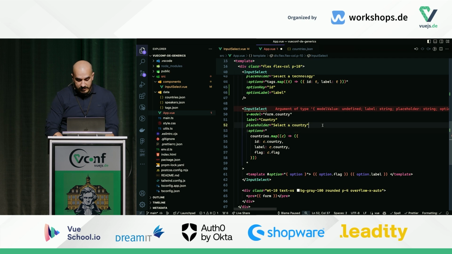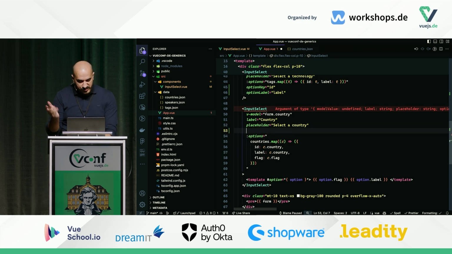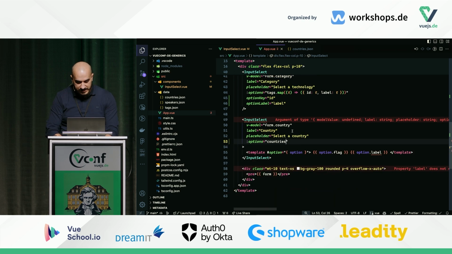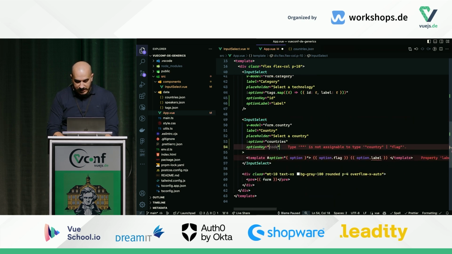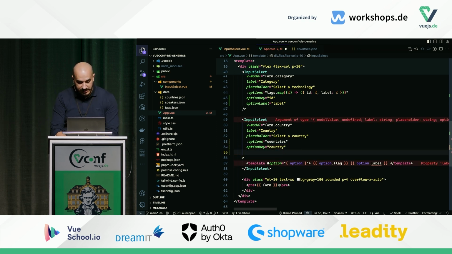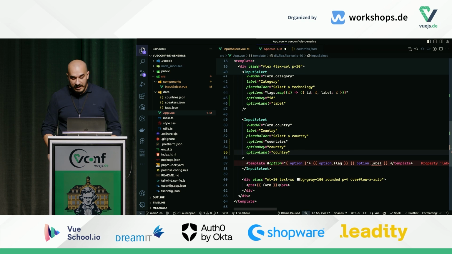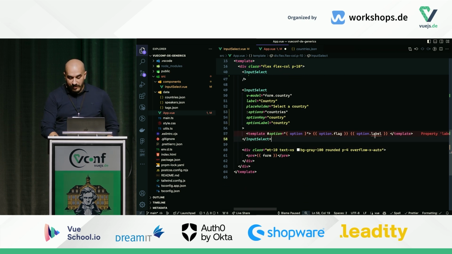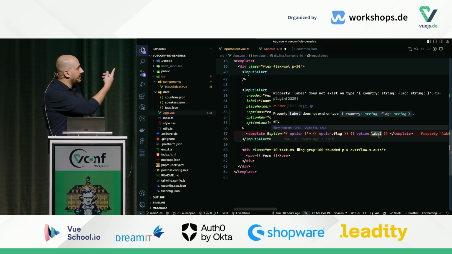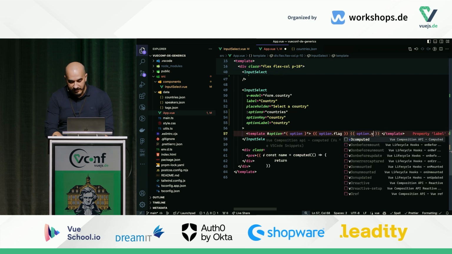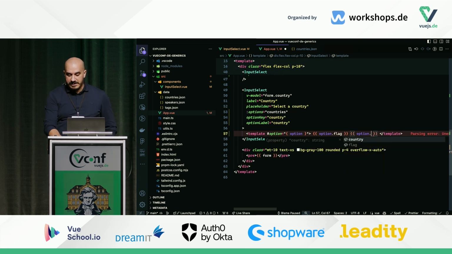Same thing here. This is a country that we map to something else. Let's remove this entirely. Like, let's just have this. And then we can pass in an option key that can be, it already suggests what I'm going to write. So it's just solving itself at this point. So I can say it's a country, and the label can be, well, Copilot was wrong here. So we can use country as well. And it figures it out. So we now have an error here, because it doesn't have a label.